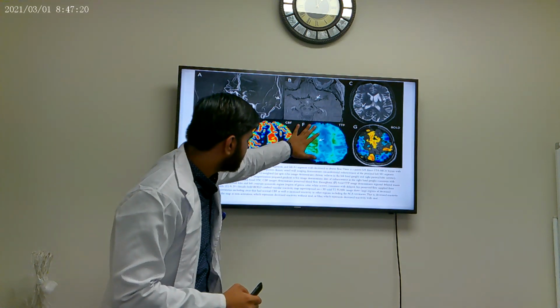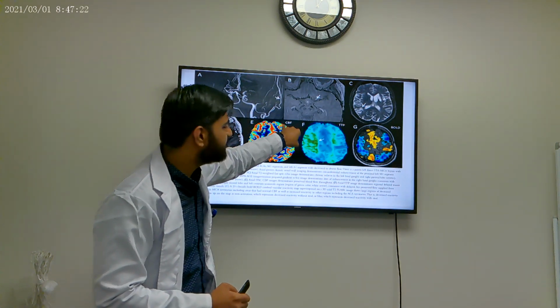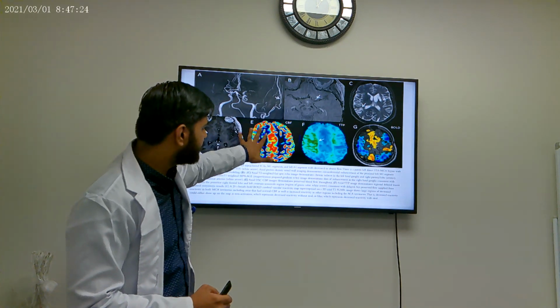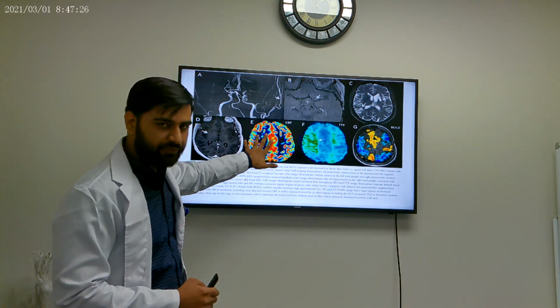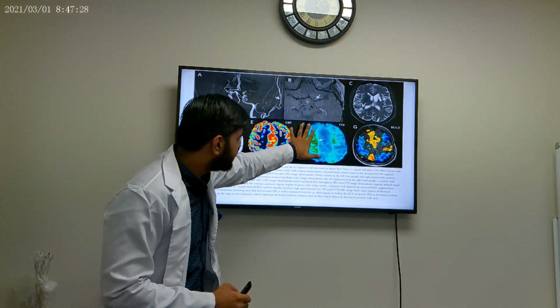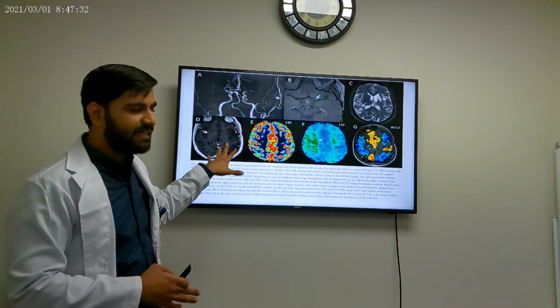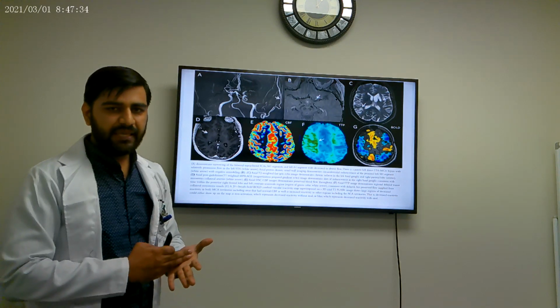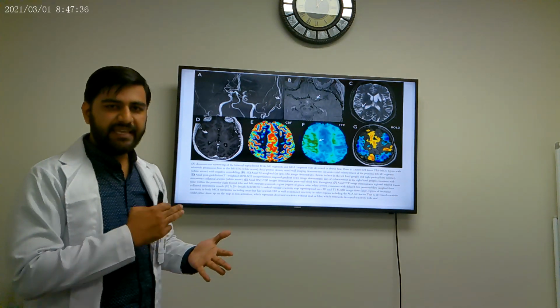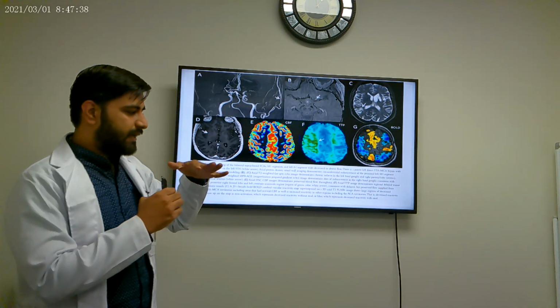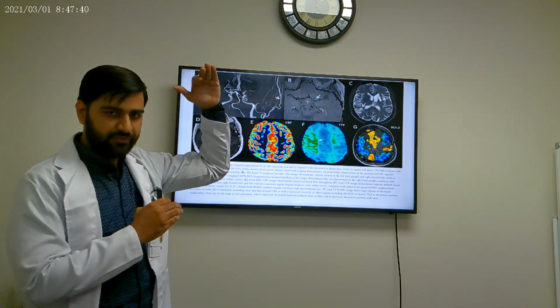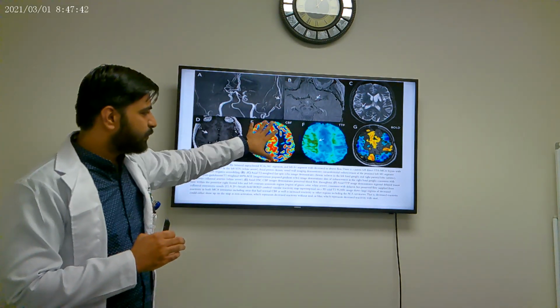This is another image showing TTP. Now CBF means cerebral blood flow. Here the blood flow pattern is showing, which is pretty normal. Here the TTP is time to peak. Now these are terms which are used in DSC imaging. Time to peak, cerebral blood flow, Tmax, these show that the blood flow is at peak, it has reached its maximum, and the cerebral blood flow pattern is showing.